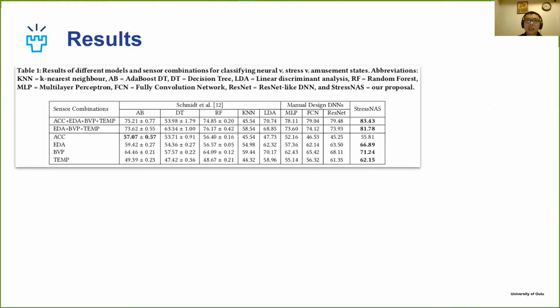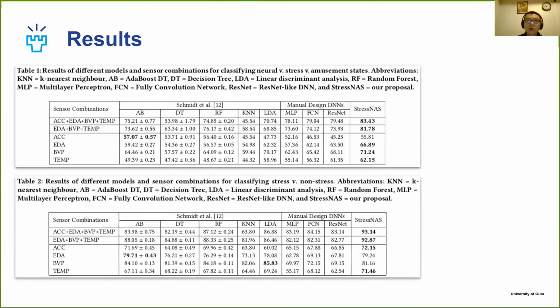We report the results for three states: neutral, stress, and amusement in Table 1. Our StressNAS model outperforms both conventional machine learning methods and handcrafted deep neural networks for most of the modality combinations. Table 2 shows the binary classification of stress and non-stress. Interestingly, manually designed neural architectures perform similarly or worse than traditional machine learning models. In contrast, the StressNAS model provides a significant improvement in almost all settings.